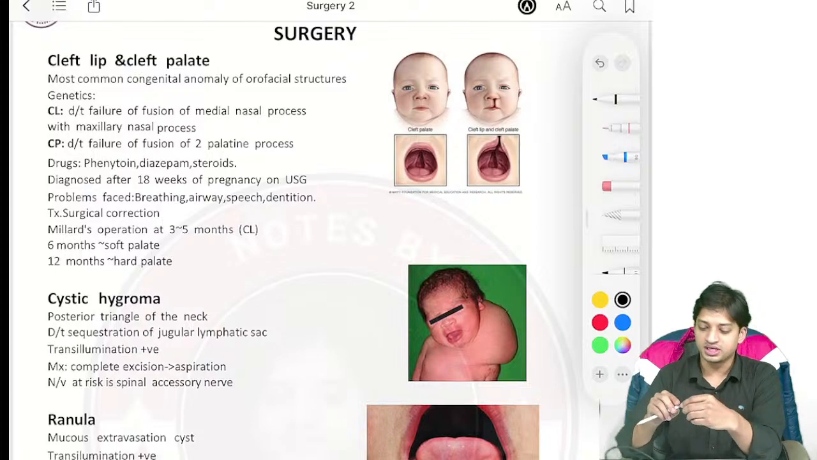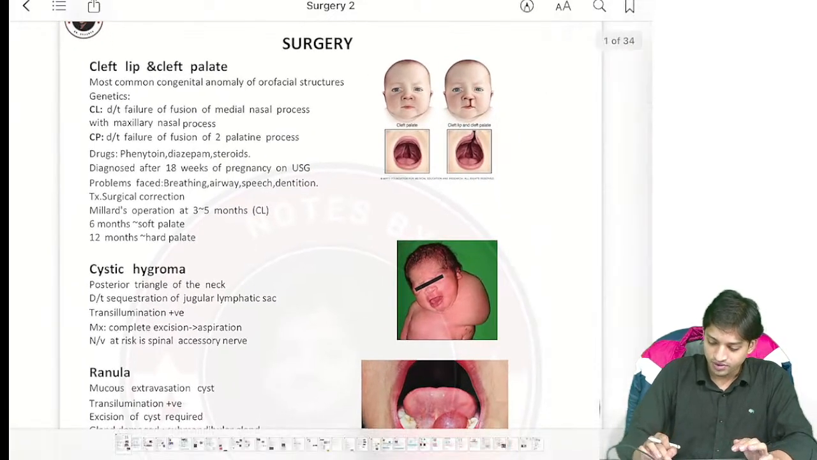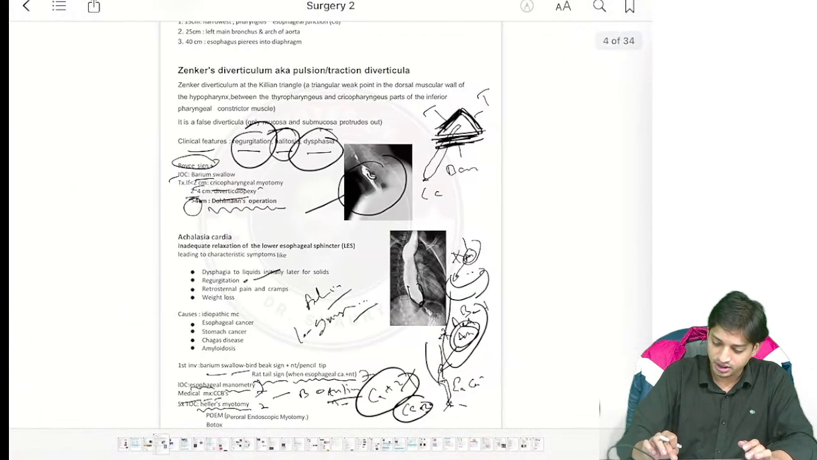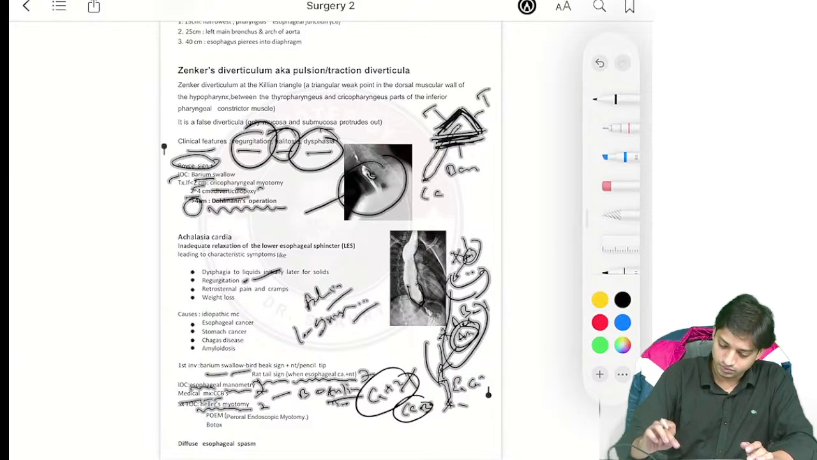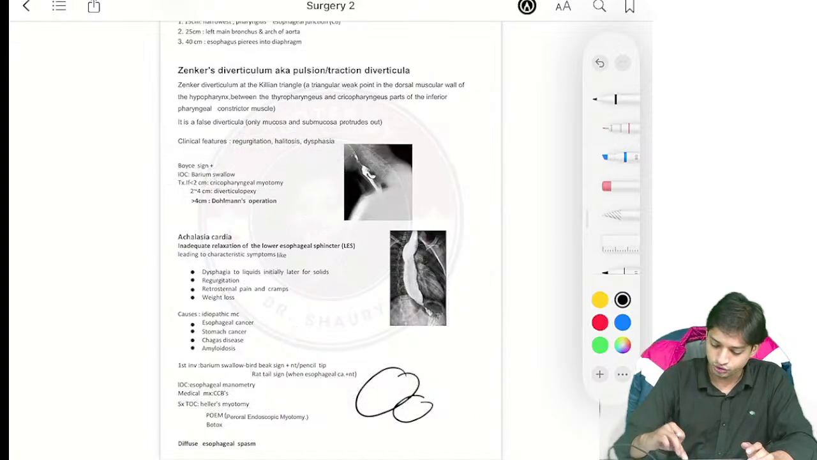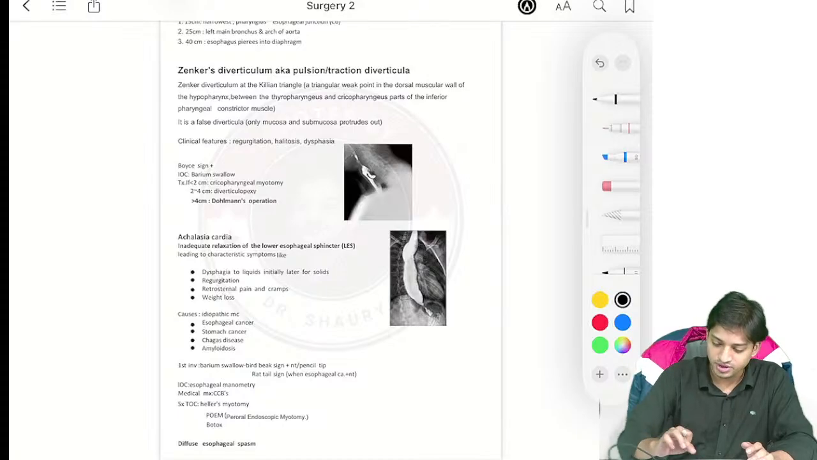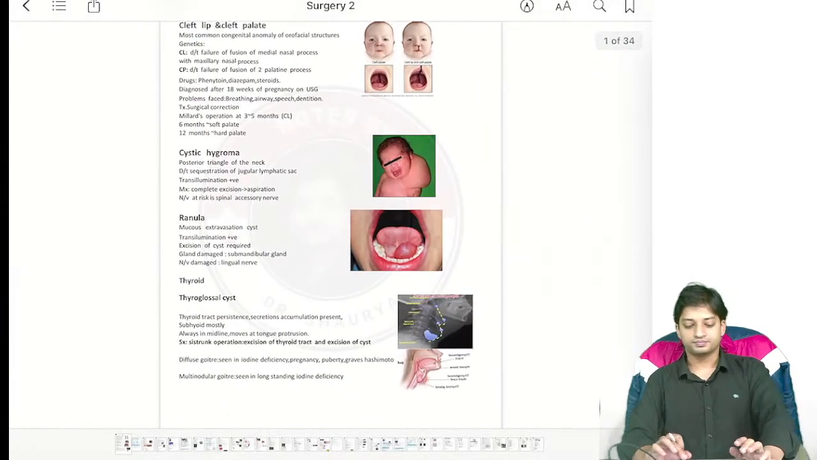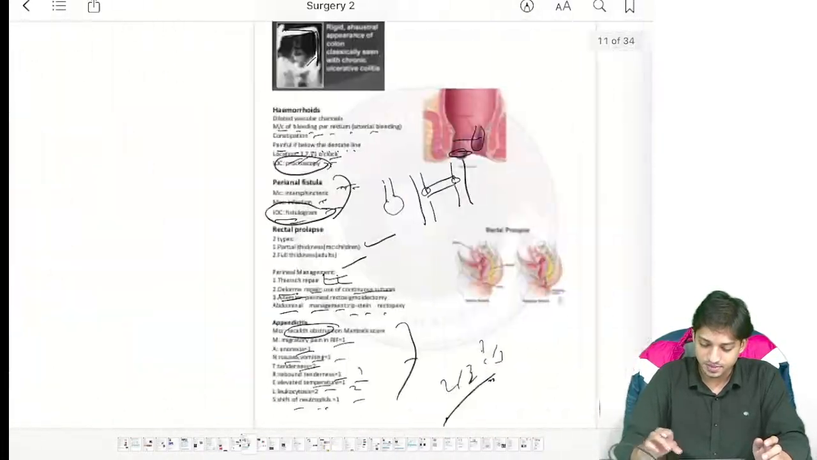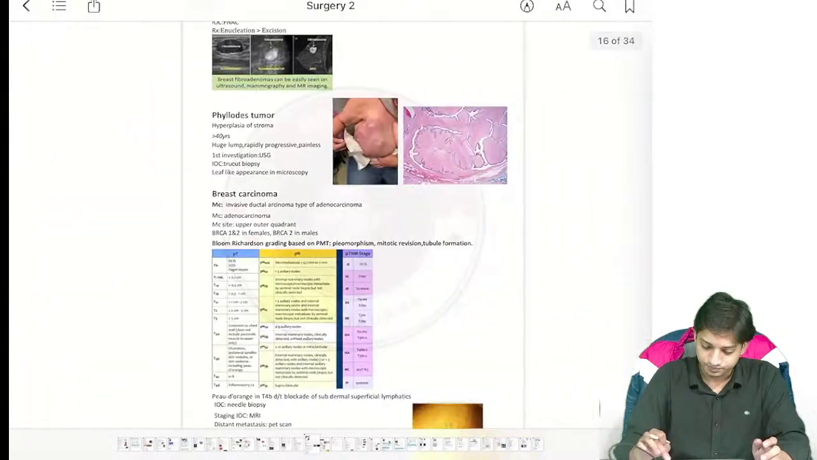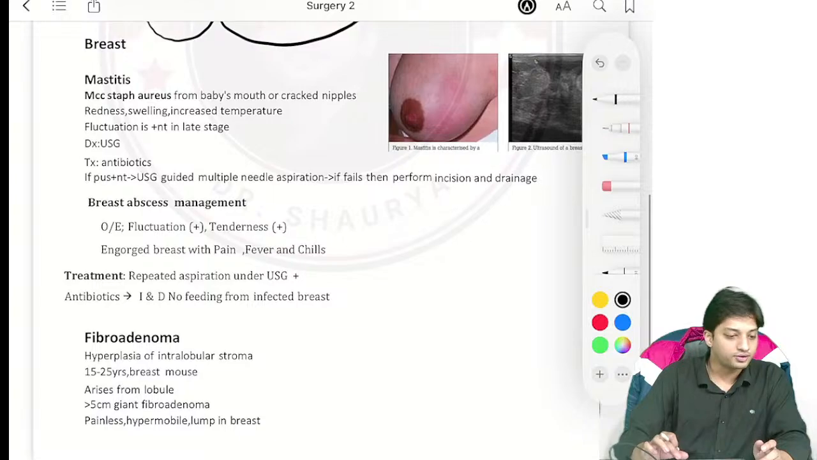Chalo, so we'll be starting now. So for surgery, before starting, I would prefer that we start from some important topics. Should we go in the sequence wise only? Or before that, we will start from the important topic, that is the breast. So now let us start from the important topic, that is breast.